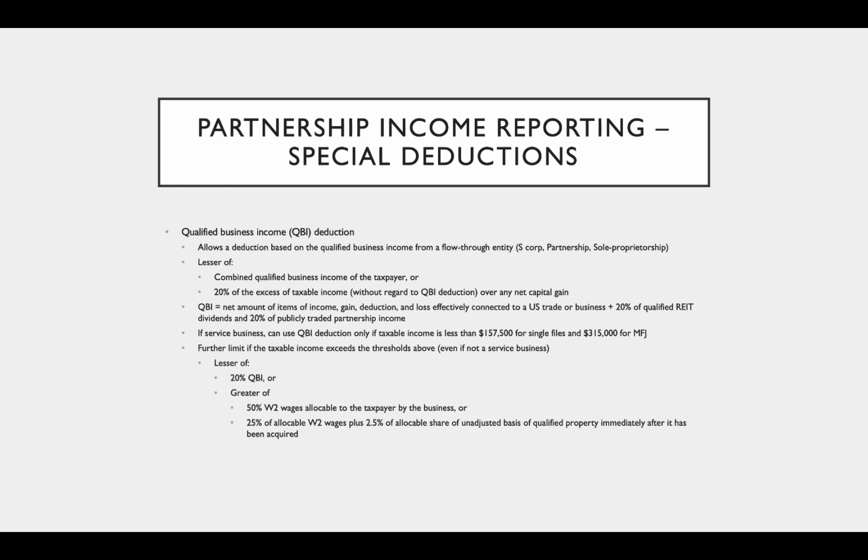Okay, so you don't have to memorize these last crazy limitations, but I do want you to be familiar with the QBI deduction. It was put in place to try to approximate the tax results of a partnership and the tax results of a corporation, because remember, the corporation got the reduction in tax rate because of the Tax Cuts and Jobs Act. So this was also put in place to give the flow-through business entities a tax break as well.